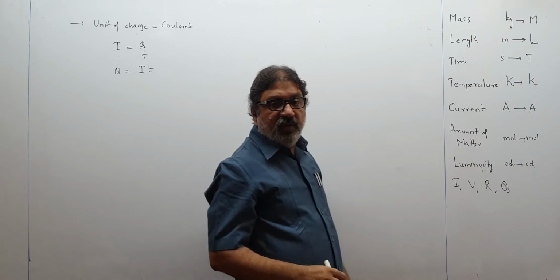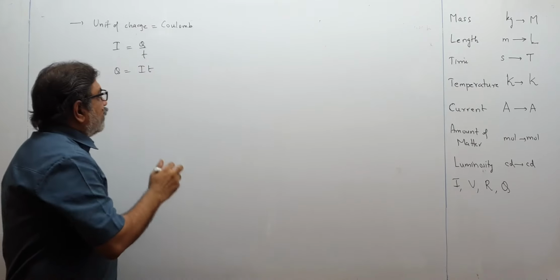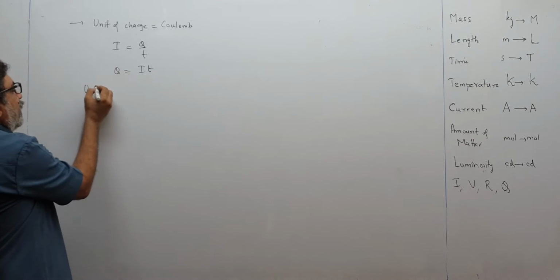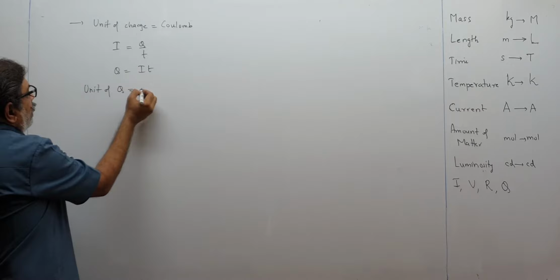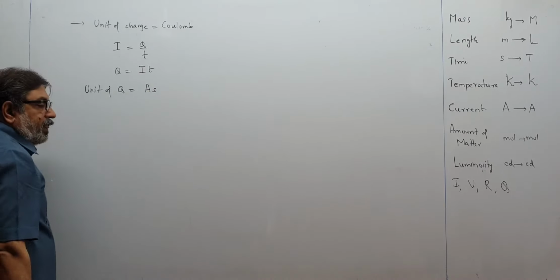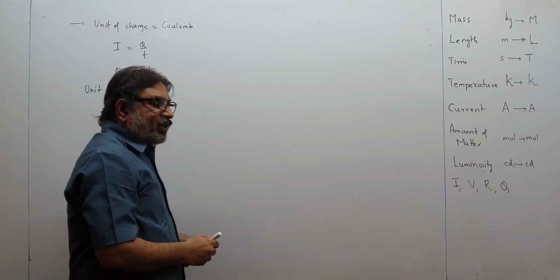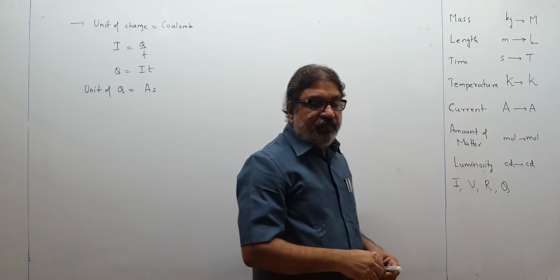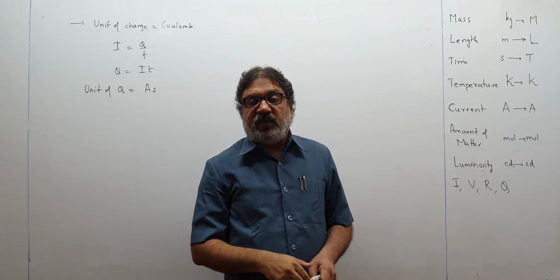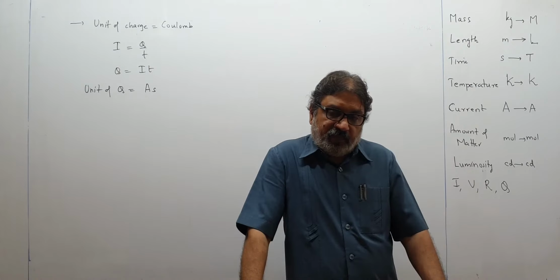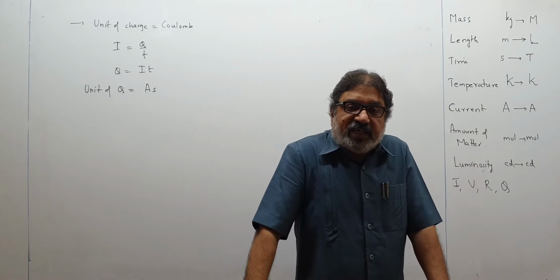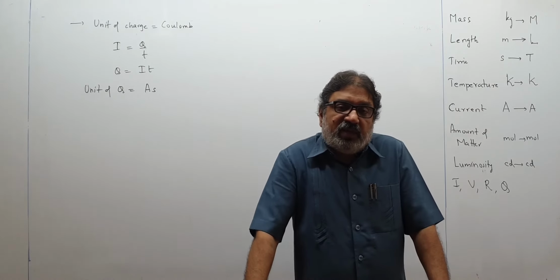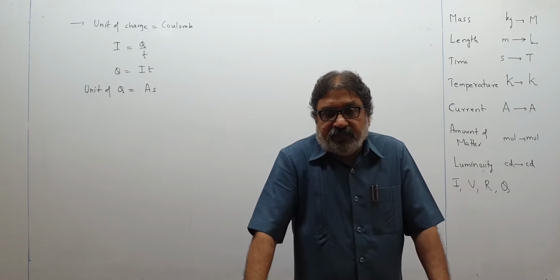Both are there over here, fundamental units. Therefore, I will say that the unit of Q is equal to ampere second. Now I don't mean to say that coulomb is wrong, but coulomb is not expressed in terms of fundamental units. But now ampere second, this unit is expressed in terms of fundamental units.